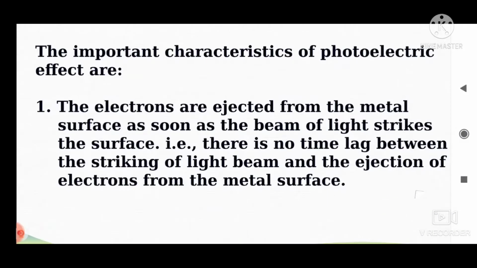The electrons are ejected from the metal surface as soon as the beam of light strikes the surface. That is, there is no time lag between the striking of light beam and the ejection of electrons from the metal surface. That means there is only little time lag between the light striking the metal surface and the emission of electrons.